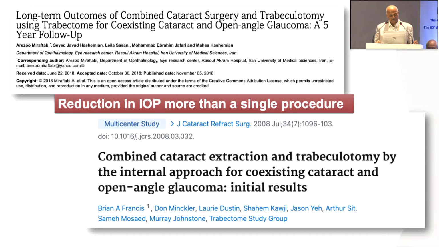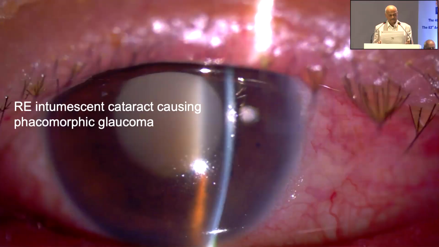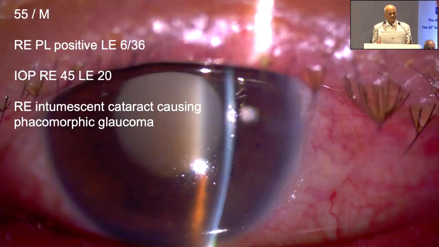Combined cataract extraction and trabeculectomy by an internal approach, for coexisting cataract and open angle glaucoma. So these are the initial results that I told you. Now see, this is a patient with PL positive in the right eye, left eye 6/36, and the IOP is 45 and 20. Now the right eye has an intumescent cataract causing phacomorphic glaucoma.